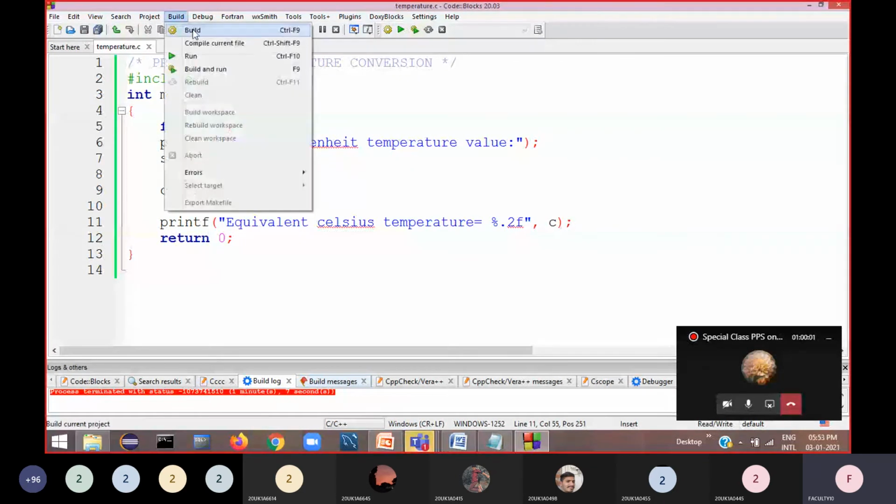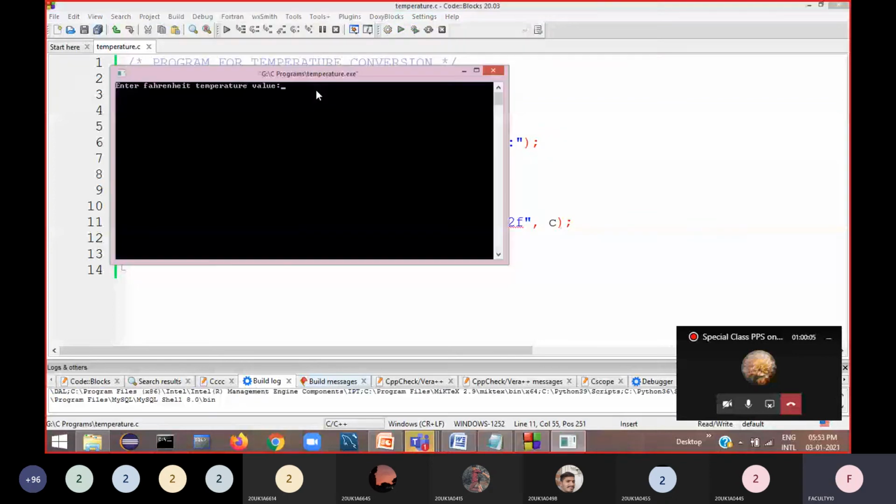First, I'll show the result. Now, if I enter the same 98.4, you can see equivalent Celsius temperature 80.62. So this time you got a different value. Just because something is printed here doesn't mean it is correct. Is whatever the computer prints correct? No. The output is wrong here.